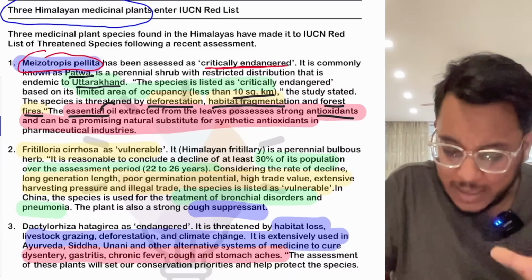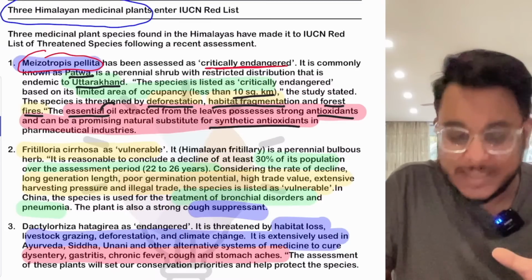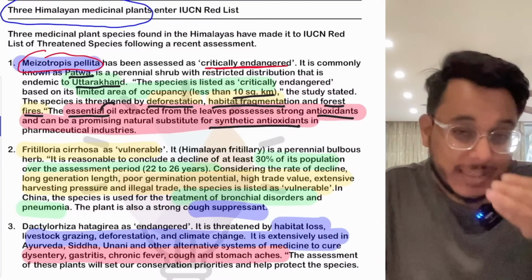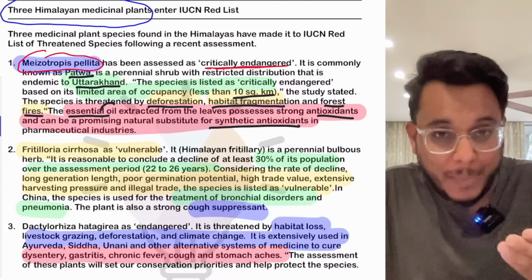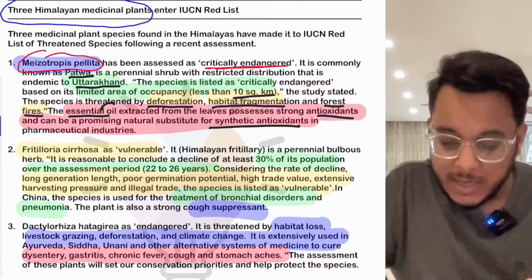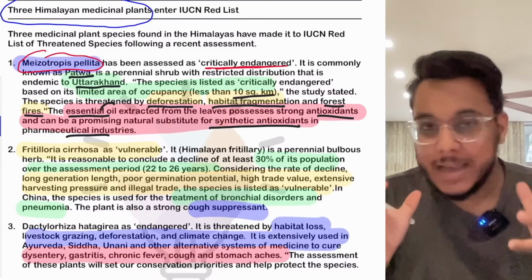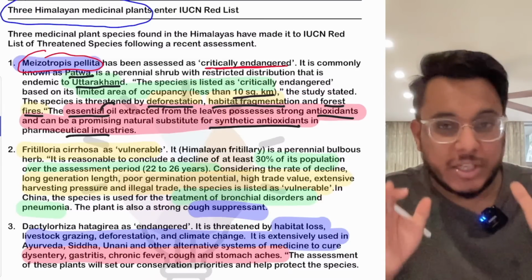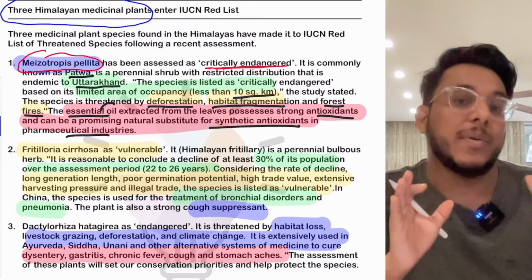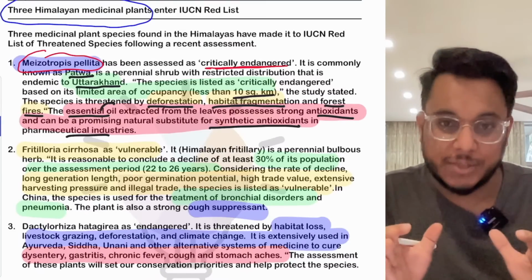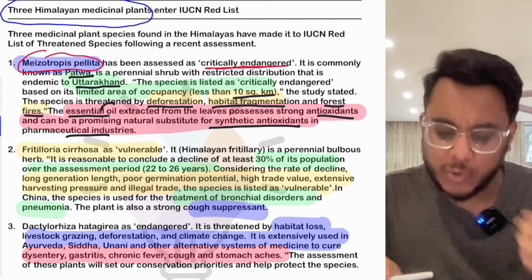It can play the role of a substitute for synthetic antioxidants. So chemical-based antioxidants it can replace, and it can be very important for the pharmaceutical industries. Moreover, India is the world's largest generic manufacturer of drugs, so there also it can help.